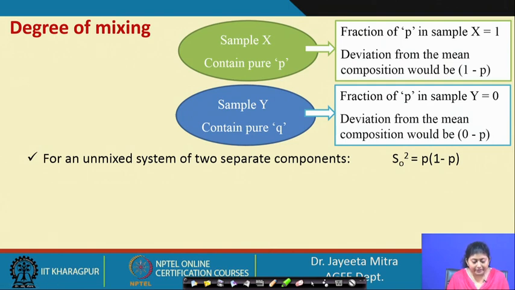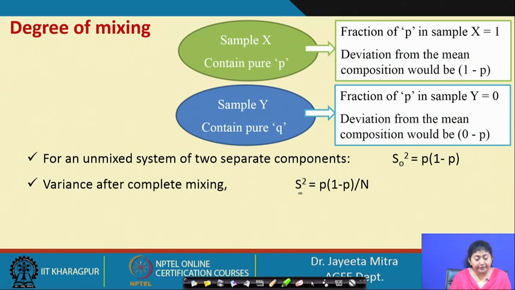Now, for an unmixed system of two separate components, S0 square will be p into 1 minus p. So, p is the fraction of the component, into 1 minus p.